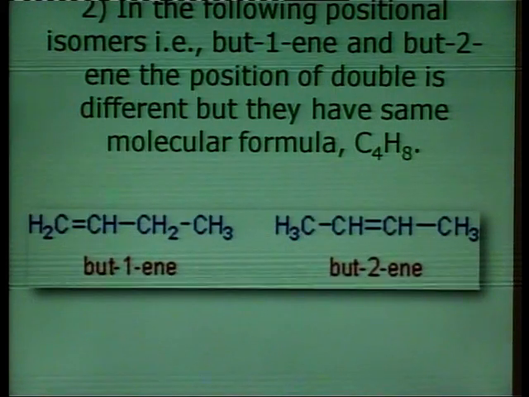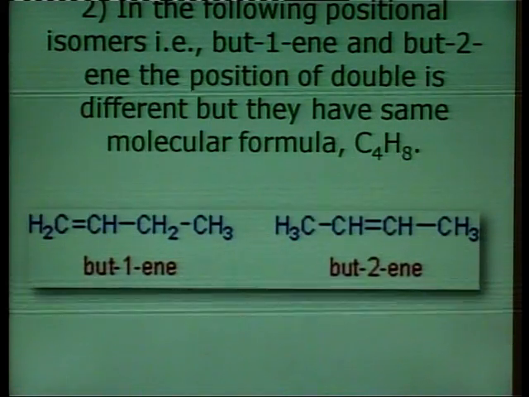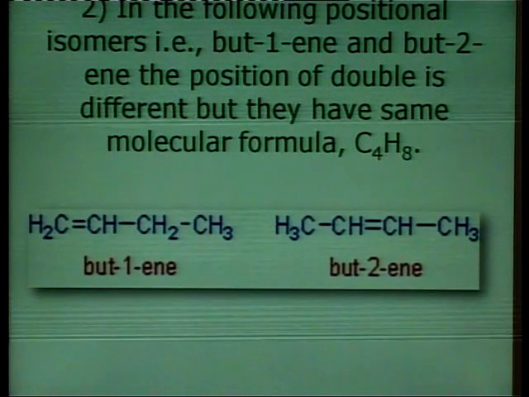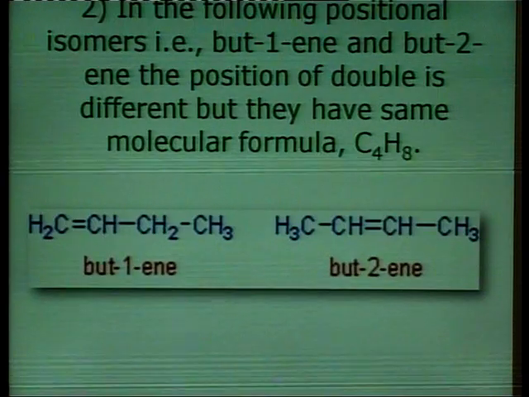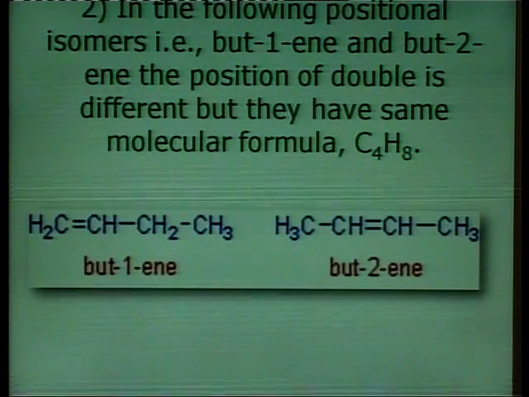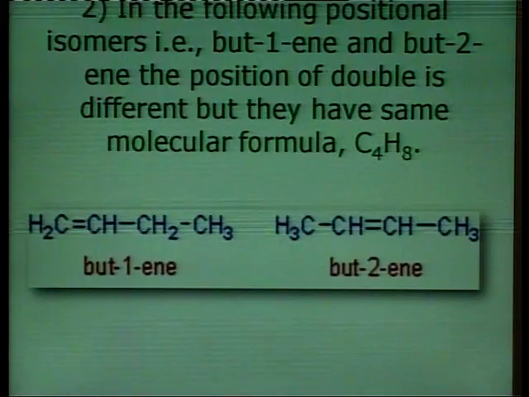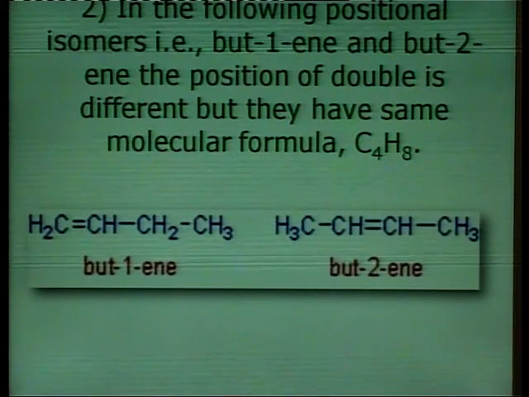This is another example, in the case of butene. In the following positional isomers, two types of isomers are formed.